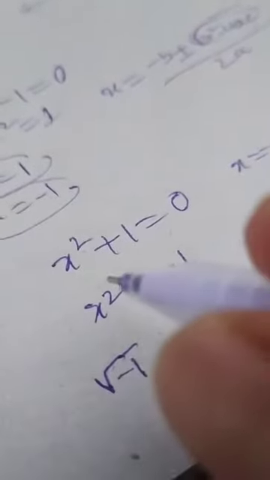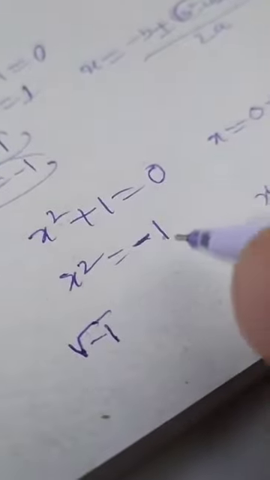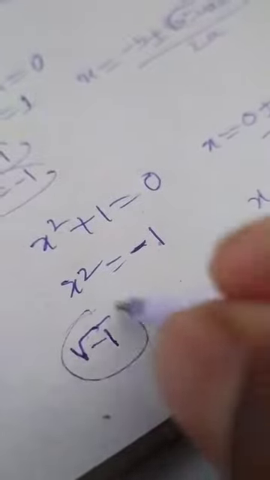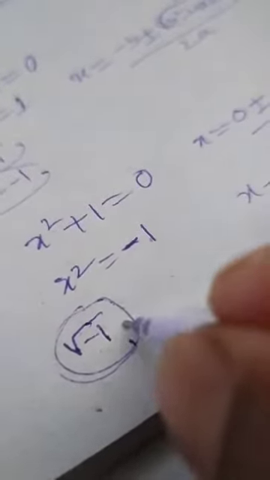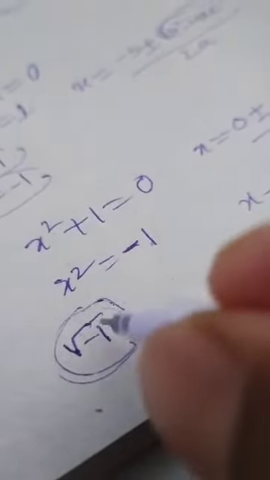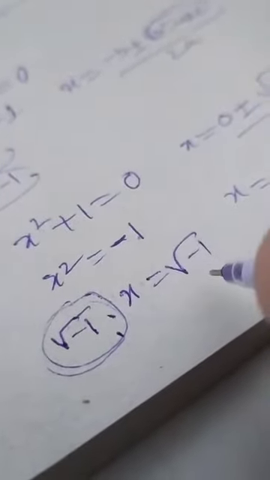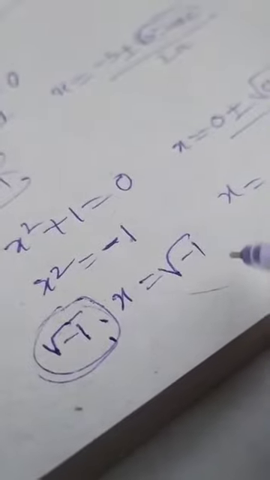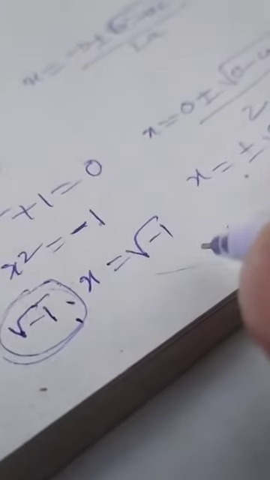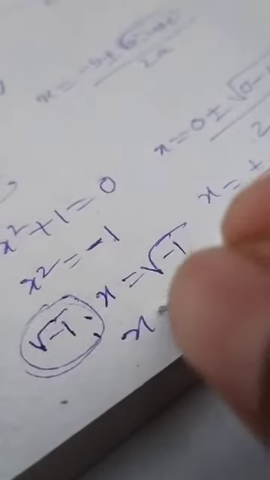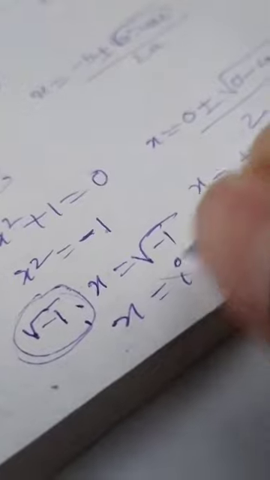If you keep under root minus 1 here, root of minus 1, you will get minus 1 on squaring. So the under root values are negative, and those numbers are called imaginary numbers. And this number, under root minus 1, is denoted by i, which is called iota.